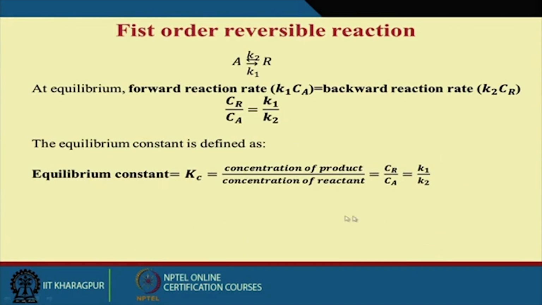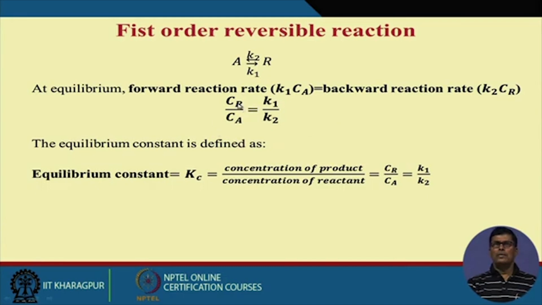Now in the biological system, previously I was discussing the irreversible reaction, but if you look at most of the biological reactions, they usually take place reversibly. Reversible means they have a forward reaction and they have a backward reaction. Since there is a forward reaction and a backward reaction, at equilibrium conditions, what will happen? The rate of forward reaction should be equal to the rate of backward reaction, and under this equilibrium condition, what will happen?